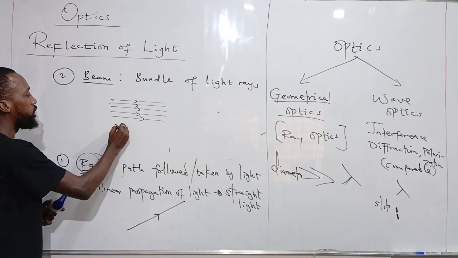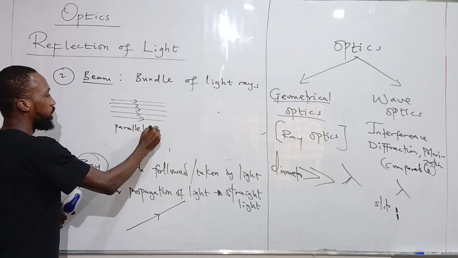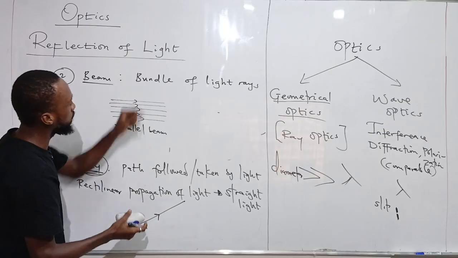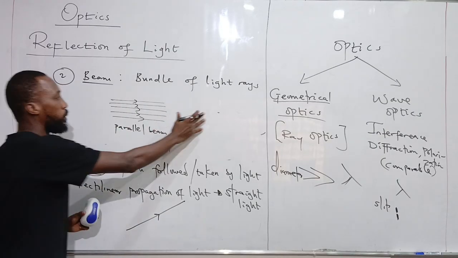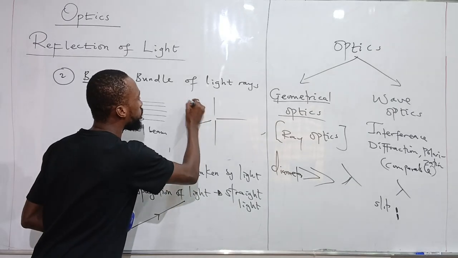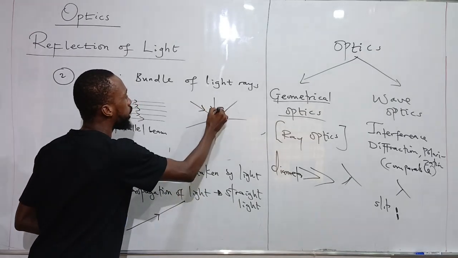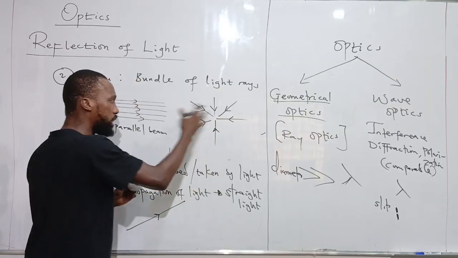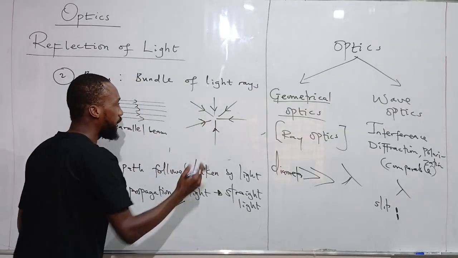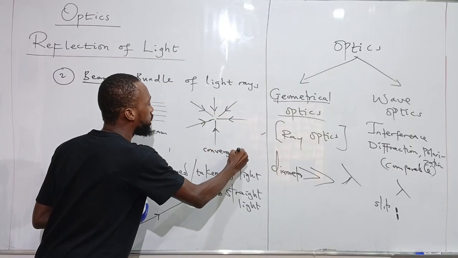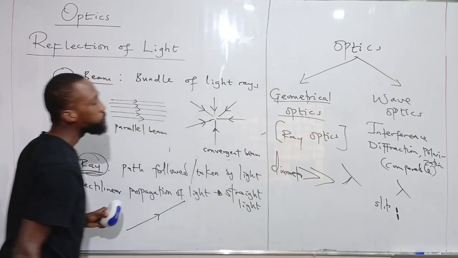In fact, we call this a parallel beam of light because all the rays of light are moving in the same direction and they are not intersecting. We can also have a convergent beam, where all the rays of light coming from different sources meet at a point. This is also a collection of rays, but they are all meeting at a singular point. We call this a convergent beam.